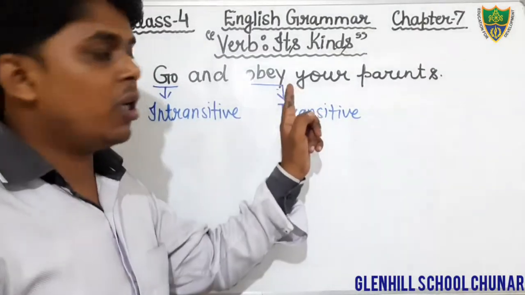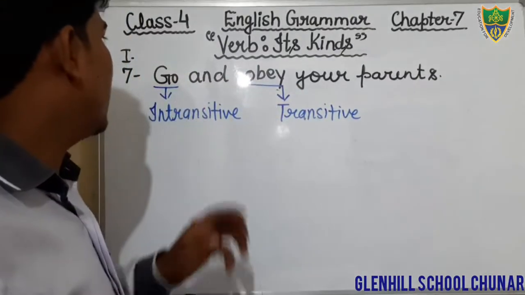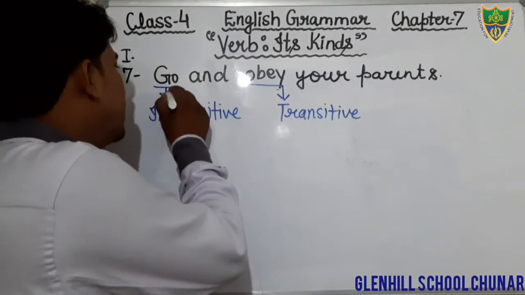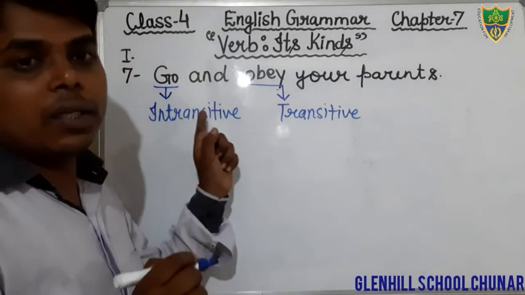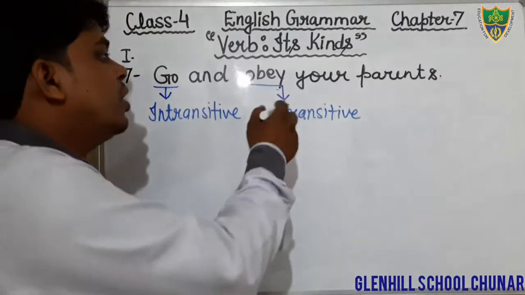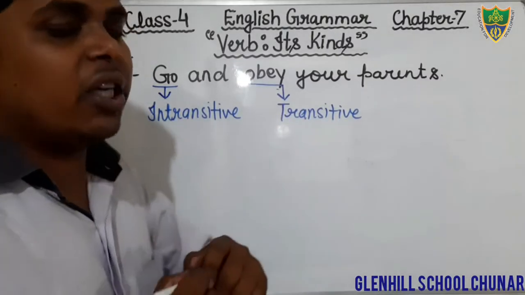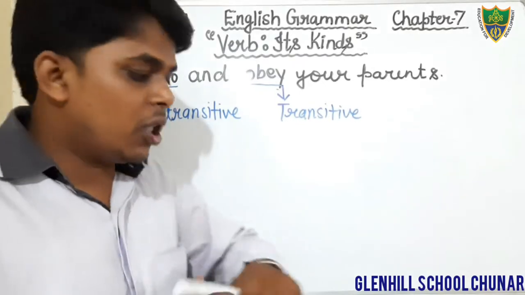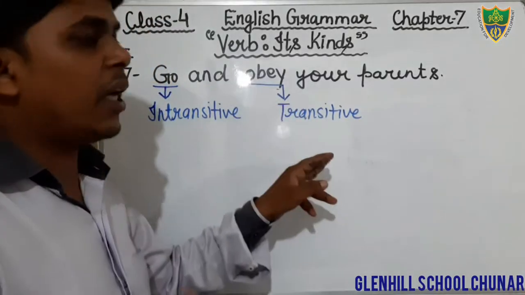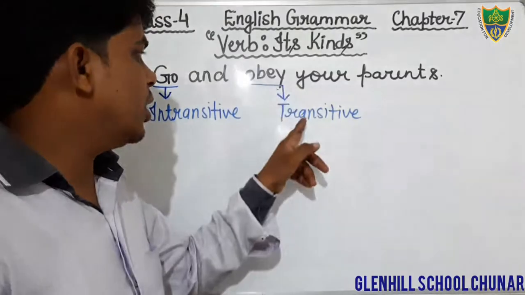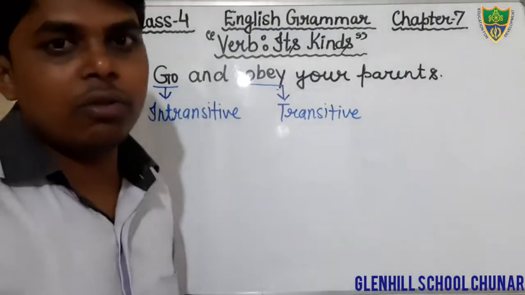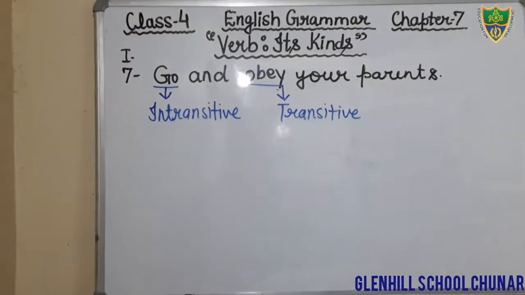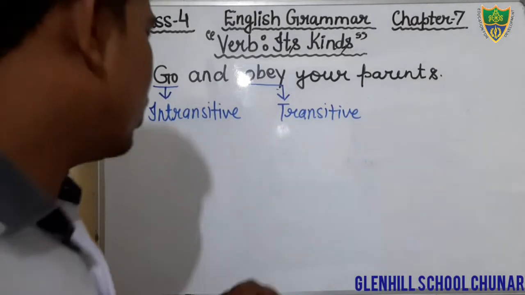So in the sentence, you will underline the verbs go and obey. Just below that line, by making an arrow, you can write intransitive, and here you can write transitive, because in your book there is not enough space to write. So just below this word you will write transitive and that intransitive. I hope that you all have understood. Okay, come to the next question.